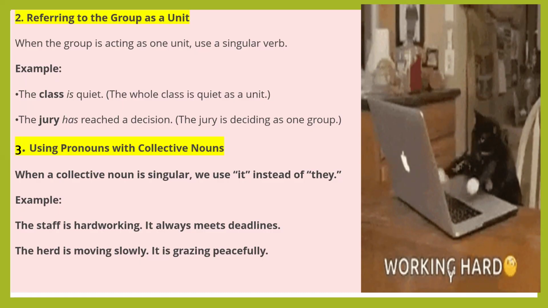Using pronouns with collective nouns. When a collective noun is singular, we use it instead of they. Very important point. When a collective noun is singular, we use it instead of they. So when we are using a pronoun with collective nouns, if the collective noun is singular, we have to use it instead of they. The staff is hardworking.